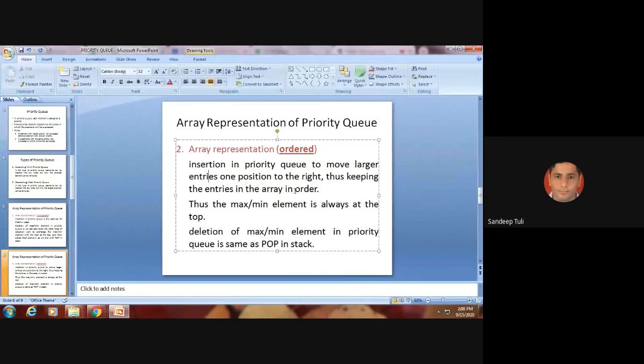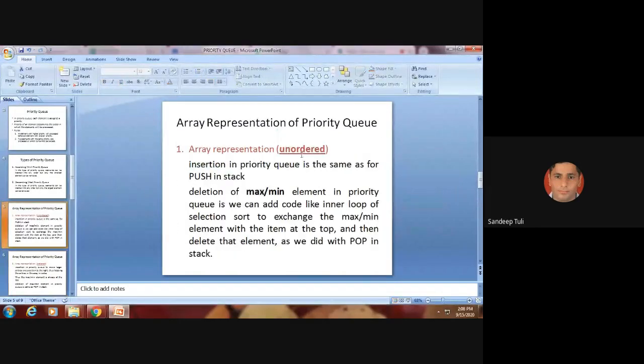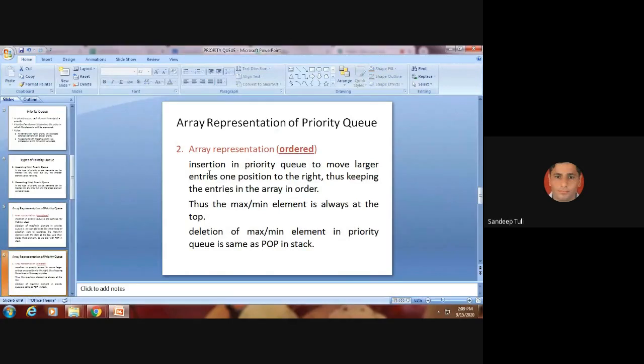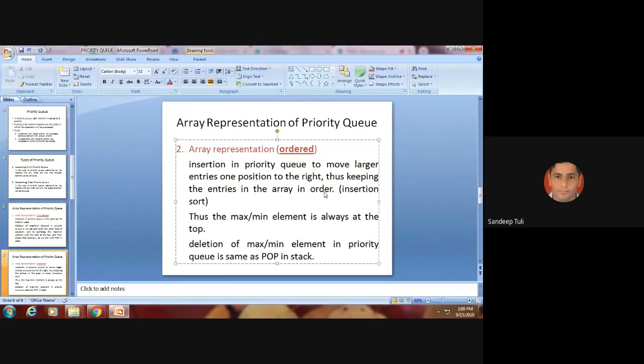So in this ordered list, what we are going to handle is insertion, and in the unordered, we are going to handle mainly deletion. Is it okay? The insertion process moves larger entries one position to the right, thus keeping the entries in the ordered way. So this is somehow we can say insertion sort. If you will look into that, तो ये insertion sort की तरह होगा.